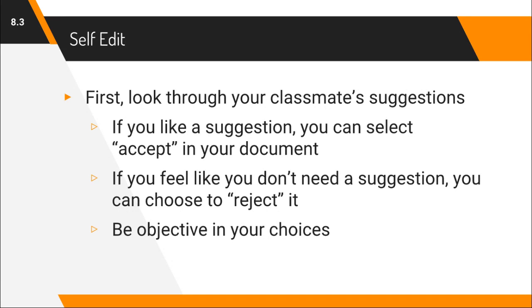Don't be too tied to what you have already written, because you're sometimes going to struggle with seeing potential errors in your writing, and oftentimes having that other set of eyes who has read through what you've written and made those suggestions can see things that you have missed. So be objective. If you really feel like it's something that you don't need, you can reject the suggestions, but otherwise make sure to take all of the potential changes into something that you're really considering doing.